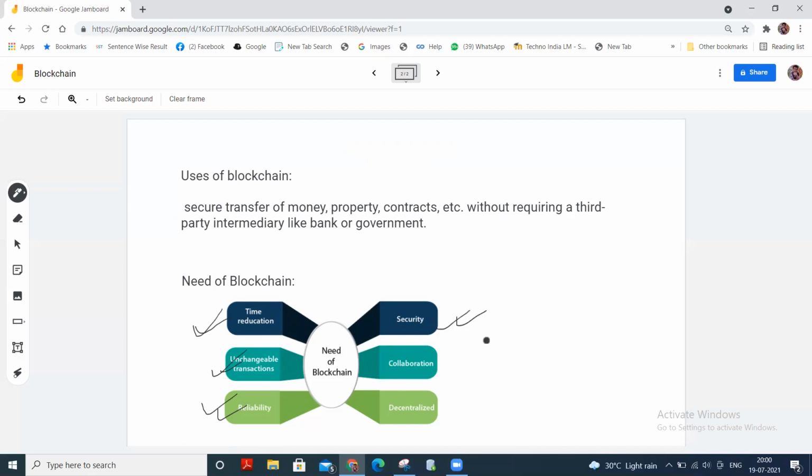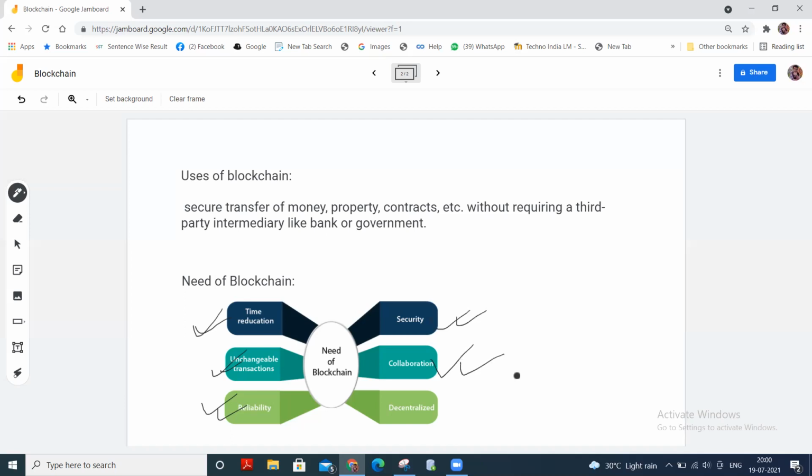The next one is security. Blockchain uses very advanced cryptography to make sure that the information is locked inside the blockchain, and it uses the distributed ledger technology where each party holds a copy of the original chain. So the system remains operative even if a large number of other nodes fail.